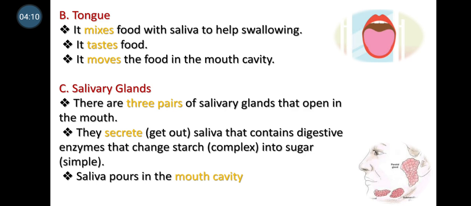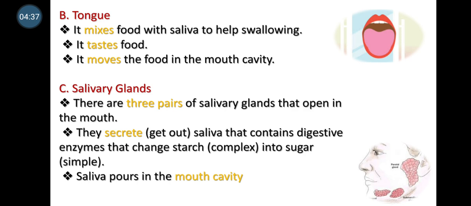And then we have the salivary glands. Anything that secretes something, or secretes enzymes, we call a gland. Under our nose, inside our cheeks, and in our necks we have three pairs of glands. They are called the salivary glands, and they secrete something called saliva.